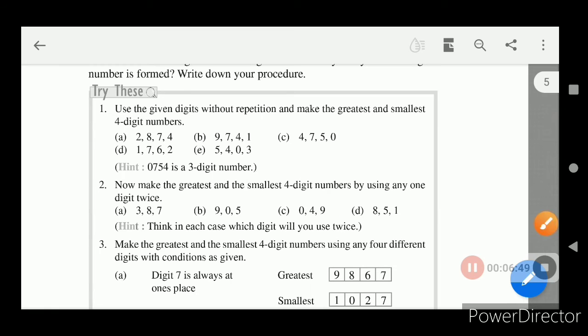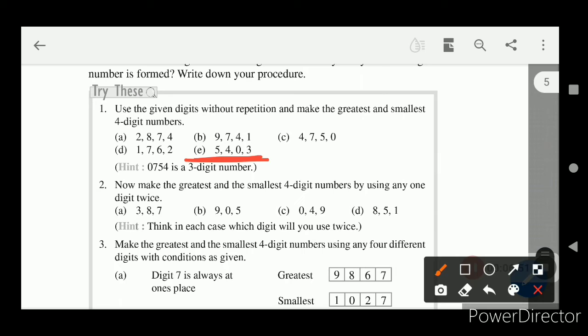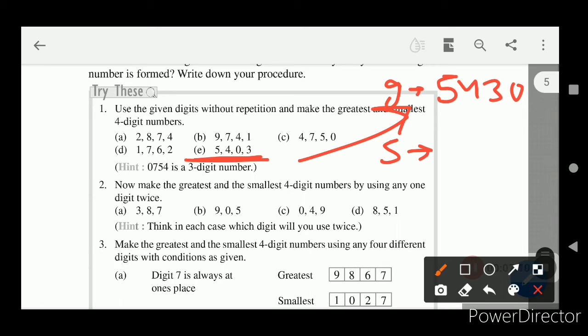We take question number E, 5403. In this question, for the greatest number we will have the greatest digit first, so 5 is the greatest digit, then 4, then 3, then 0. So the greatest number is formed as 5430.